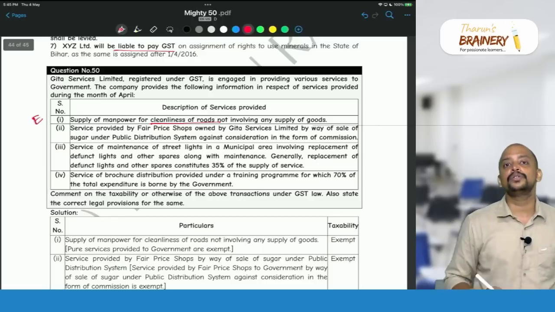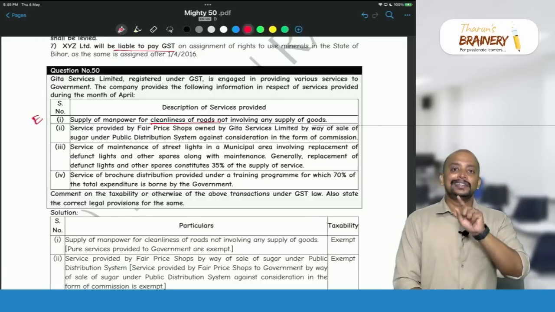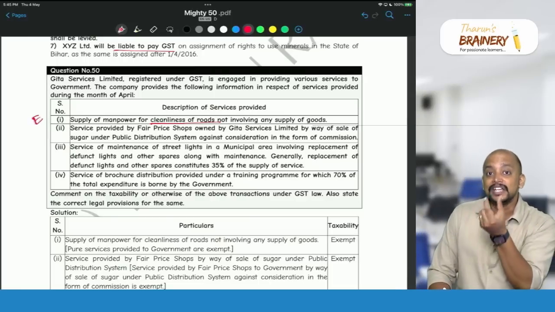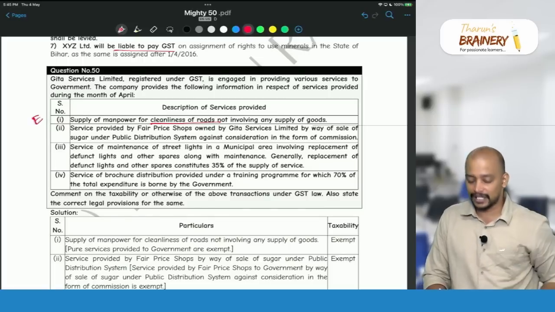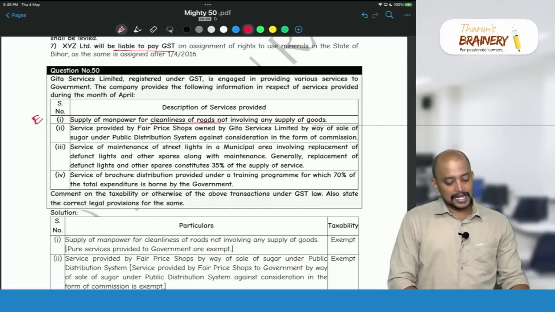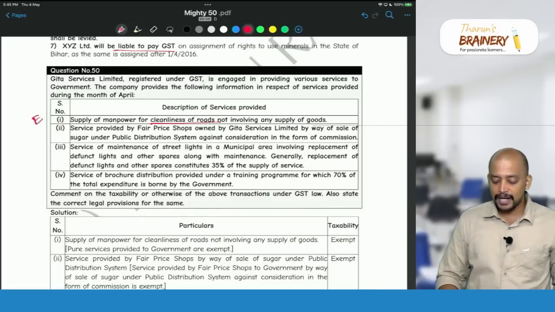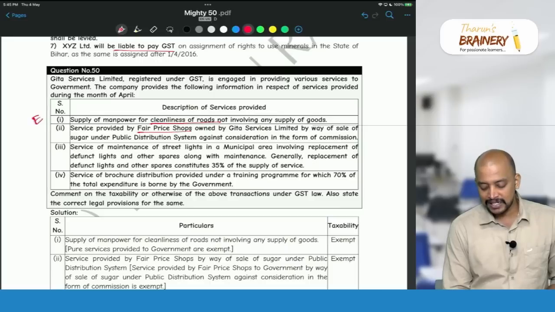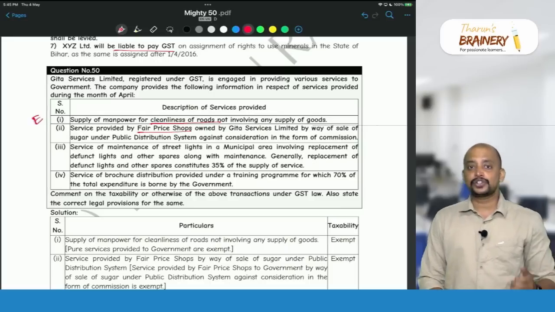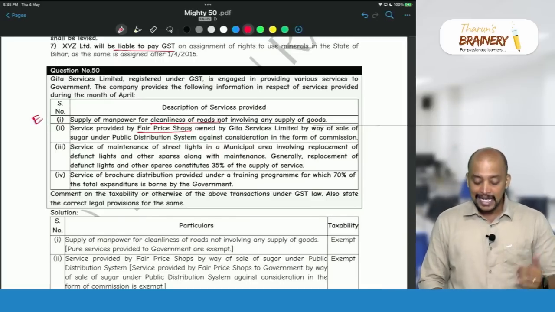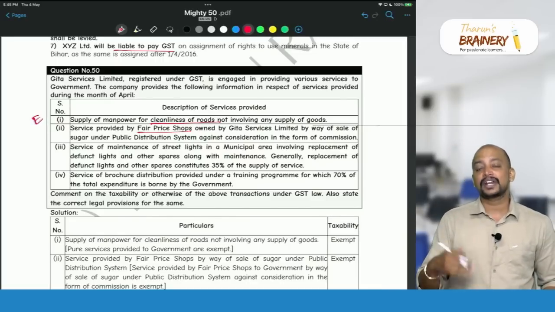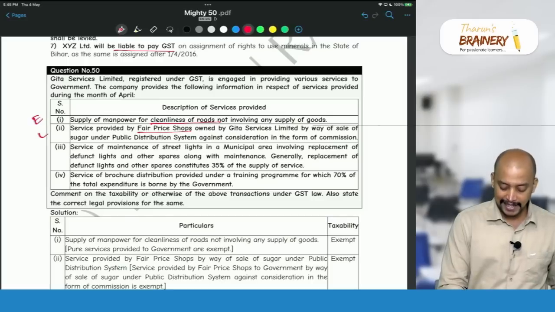What if it is goods? If it involves goods, then also it will be exempted if the value of goods does not exceed 25% of the total value. So, second one, service provided by fair price shops. Fair price shops means ration shops. So these ration shops will work on an agency model. Government will pay some agency commission. That agency commission received for running a ration shop will be exempted.